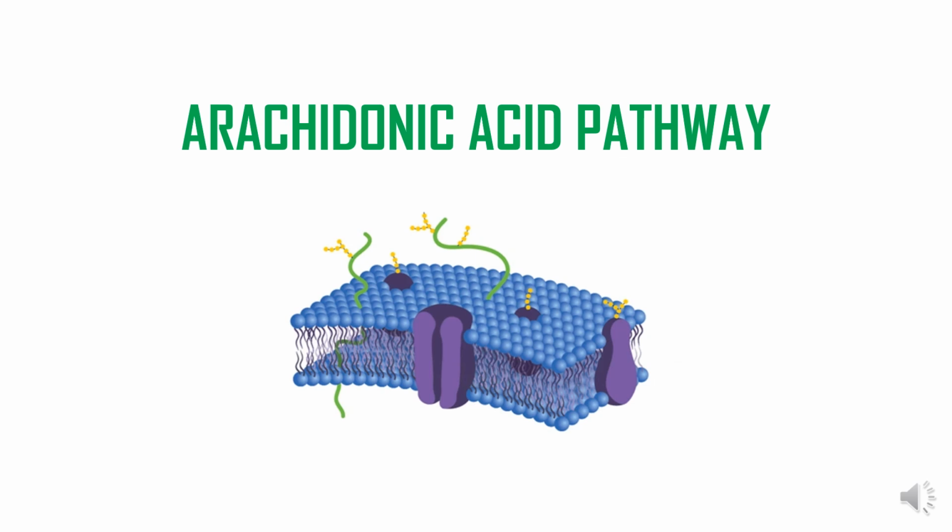Today we're going to talk about an important pathway with a simple video, that is the arachidonic acid pathway. Now this pathway, to give you a basic description, plays a very important role in cardiovascular biology, carcinogenesis and many of the inflammatory diseases like asthma, arthritis, etc. So, in this video, we are going to see what is happening in the arachidonic acid pathway and what the different classes of drugs which act as anti-inflammatories in this pathway. So, let's look into this video.